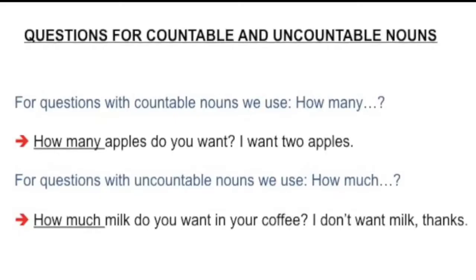For questions with countable nouns, we use how many. Here is an example. How many apples do you want? I want 2 apples. For questions with uncountable nouns, we use how much. Here is an example. How much milk do you want in your coffee? I don't want milk, thanks.